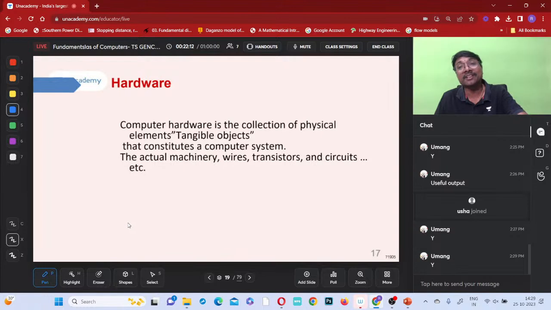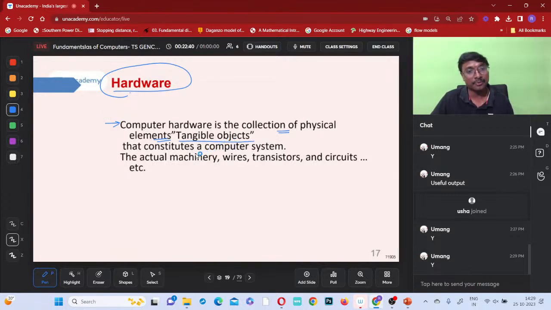So if you consider hardware, what is that hardware? In the RRB examination recent, 2021, they asked two or three questions on this, like what is an operating system. Very basic questions. If you go through it now, you can get that; you need not revise many times. Computer hardware is the collection of physical elements, tangible objects, that constitute a computer: the actual machinery, wires, transistors, circuits, etc.